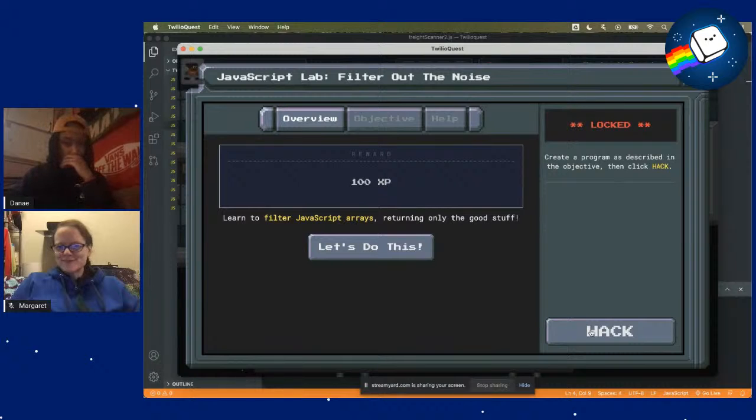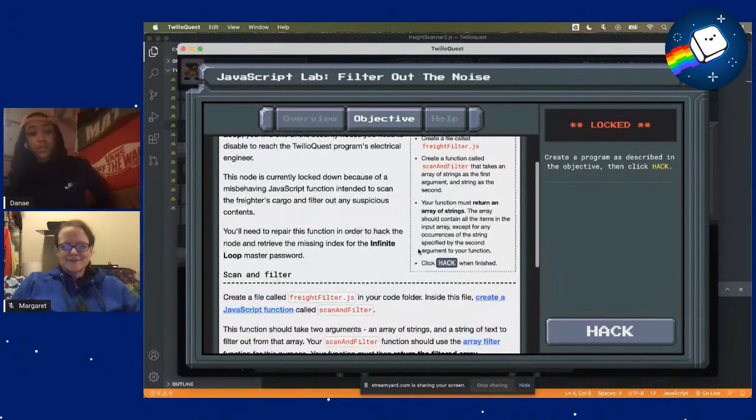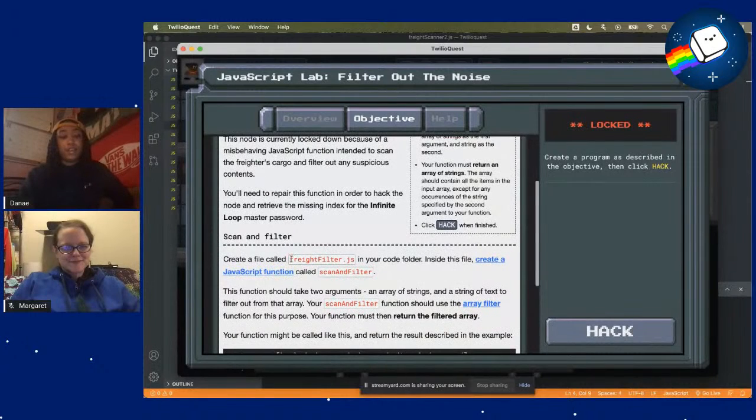Let's check this out. We're going to learn to filter JavaScript arrays, returning only the good stuff. Cool. So we will create a file called FrightFilter, and we're going to create a function called scanAndFilter.